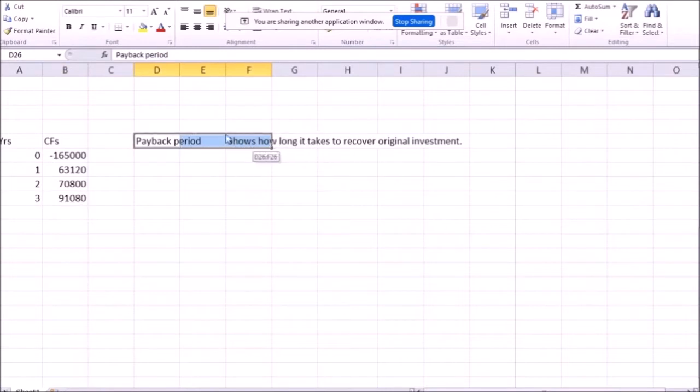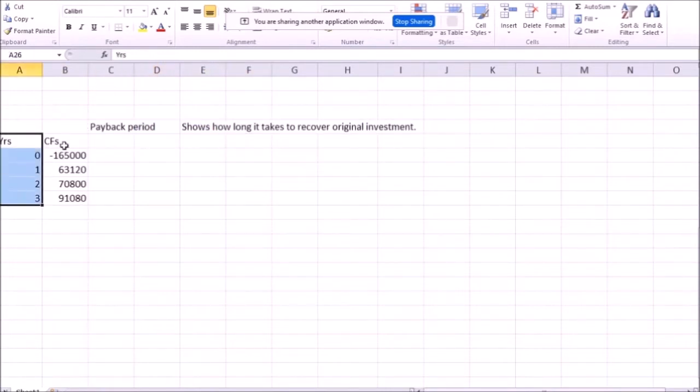So to calculate the payback period, we want to have these 2 columns and we want to have a third column. Let me call it left to recover. This column is going to show me how much money is still left to recover after a given number of years. At the beginning, when I spent my $165,000, I still have $165,000 to recover. By the end of the first year, I've recovered $63,120 out of the original $165,000, so I will have another $102,000 or so to recover.